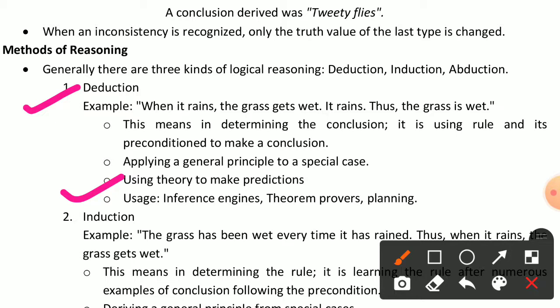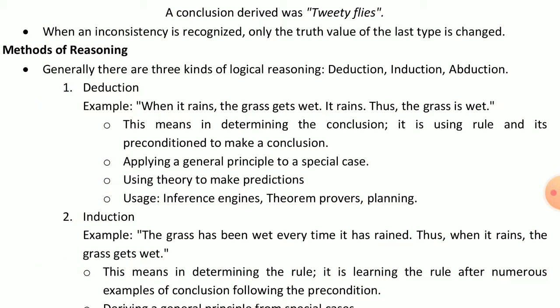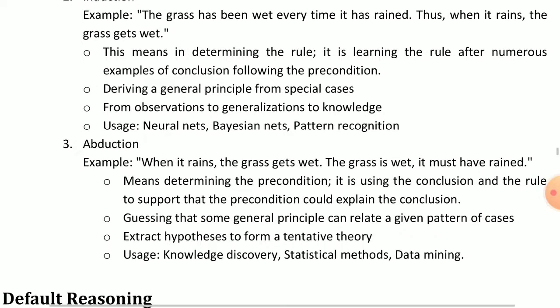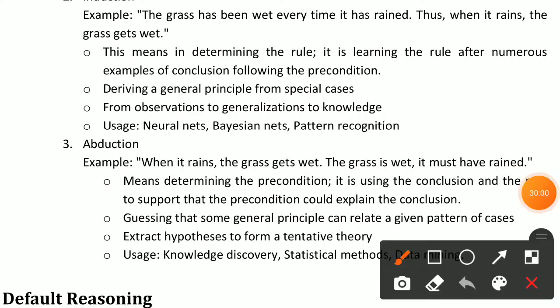Okay, so first is deduction, second is induction, where the example and uses are given, and third is abduction. In this method, first the example is given, then its explanation, and last the uses.